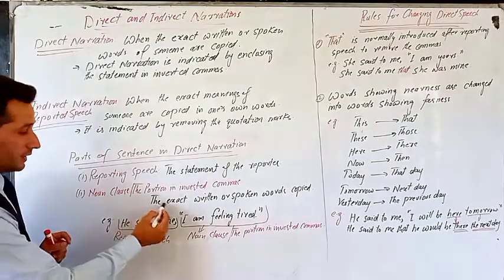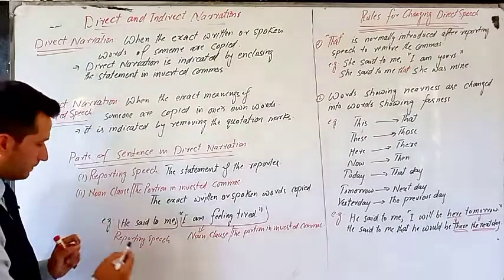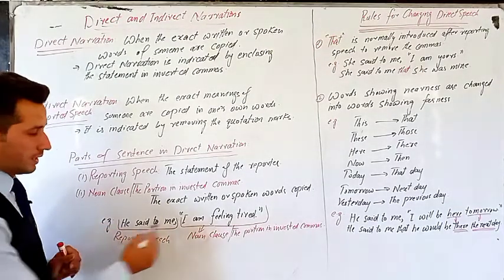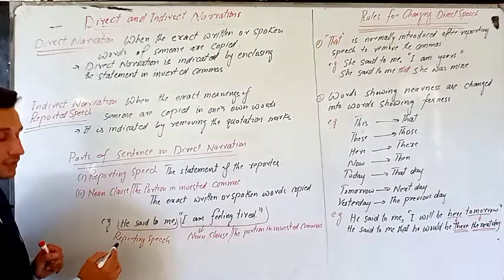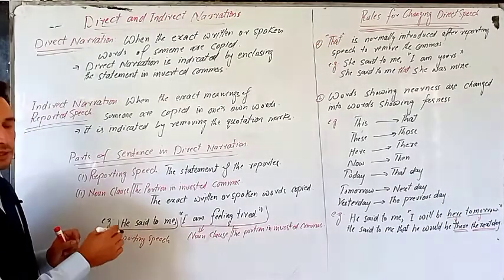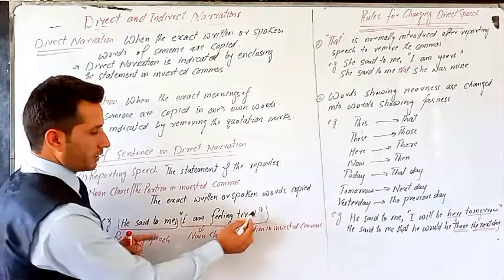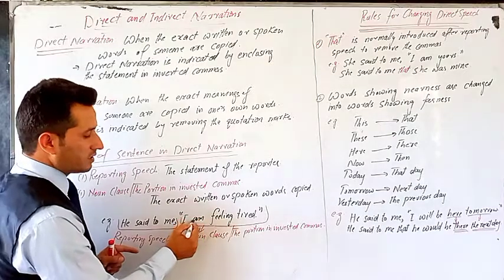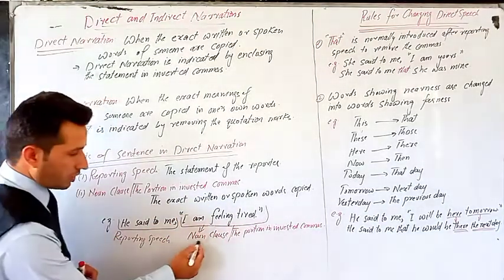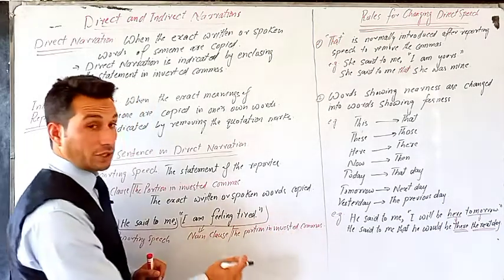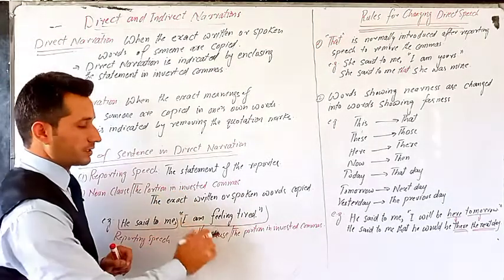For example, that is the exact words written or spoken, copied from someone. So here we have an example. He said to me, "I am feeling tired." Now, "He said to me" is what we call reporting speech. This is the part where the reporter is saying something. And "I am feeling tired" is put into inverted commas, and these are the exact words of the person that the reporter is copying. So this is called the noun clause or the portion in inverted commas rather than reported speech. We incorrectly call it reported speech, but that is a misconception.